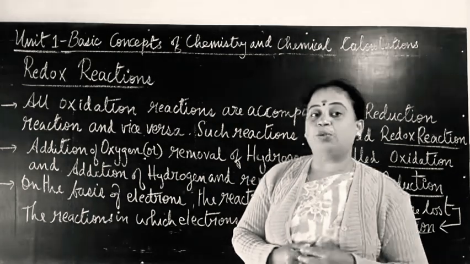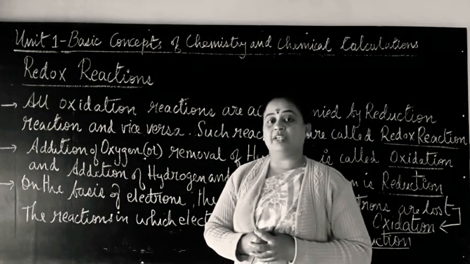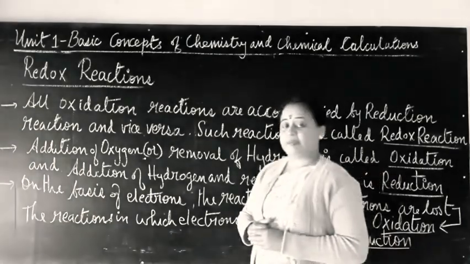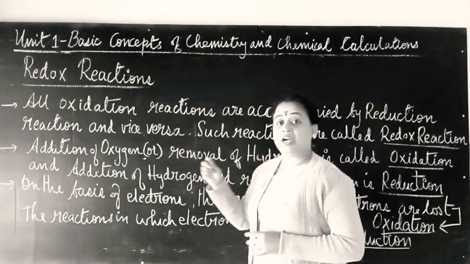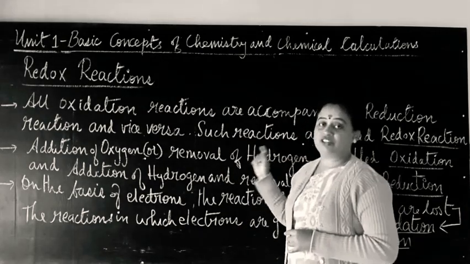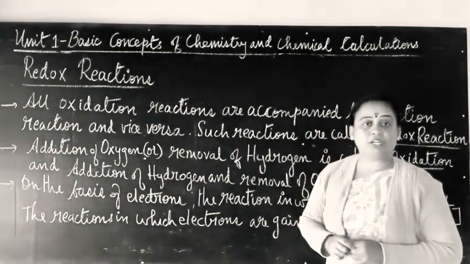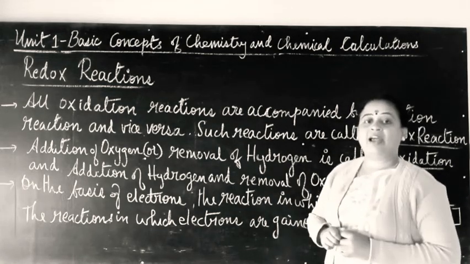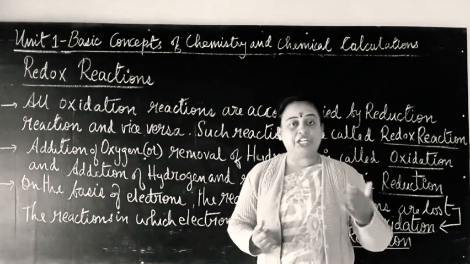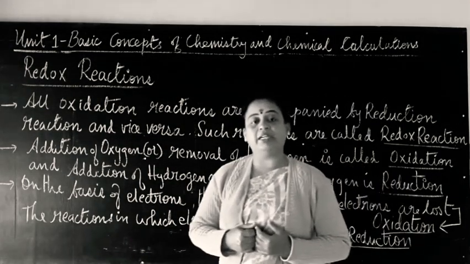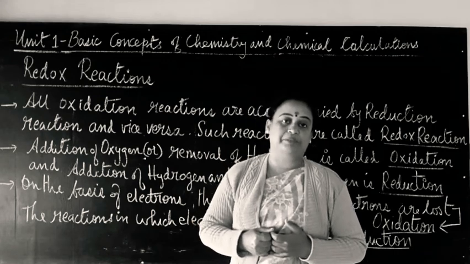Yes. Now let us see what is oxidation and what is reduction reaction. According to the classical concept, oxidation means addition of oxygen or removal of hydrogen. Whereas reduction reaction is addition of hydrogen and removal of oxygen.